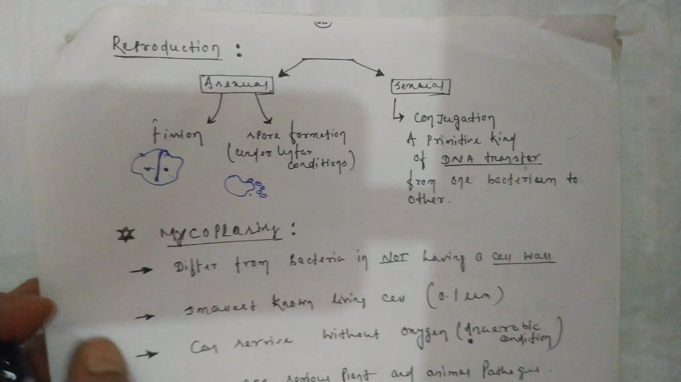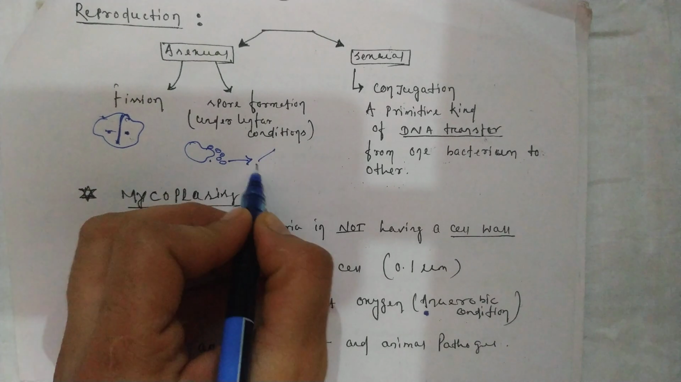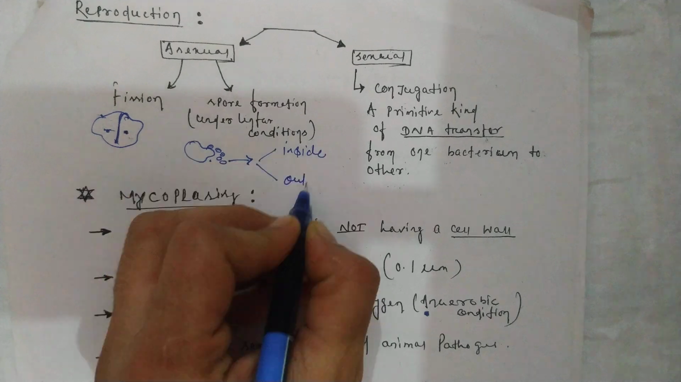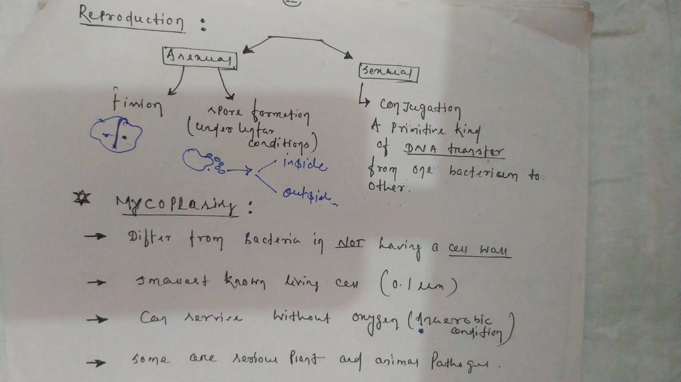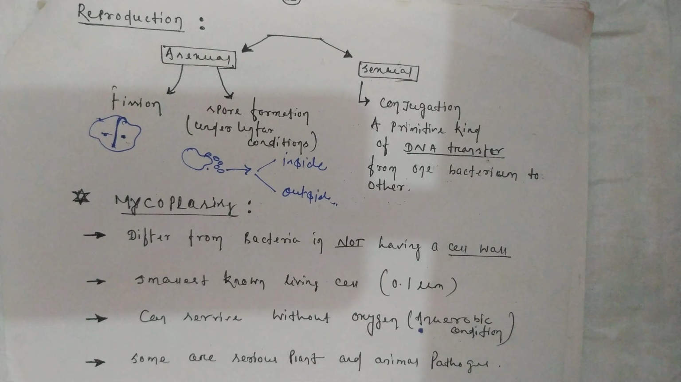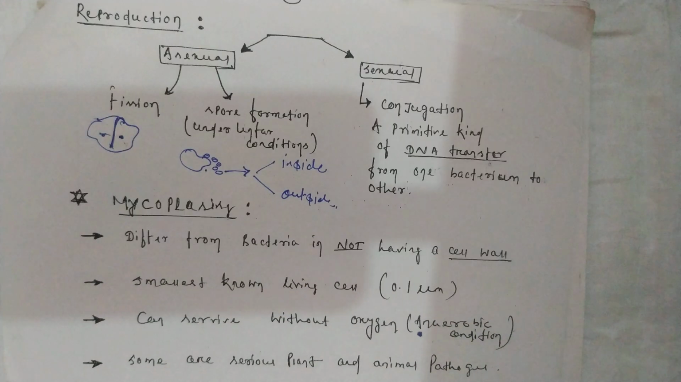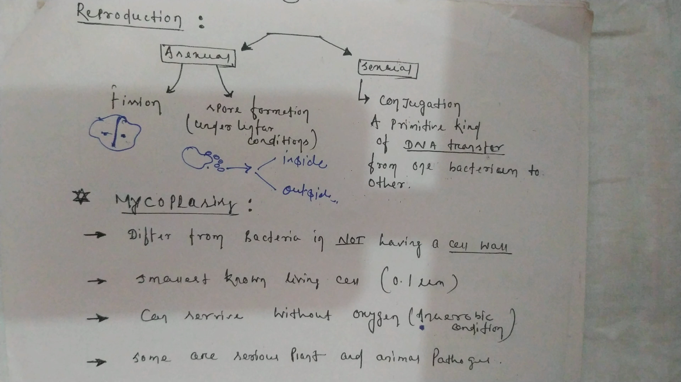Regarding the spores, one more important thing: spores can form in two ways, either inside the body of the organism or outside the body of the organism. If they are produced inside the body of the organism, you call it endogenously produced. If they are formed outside, you say the spores are formed exogenously. Okay?